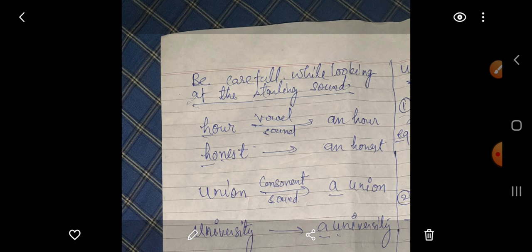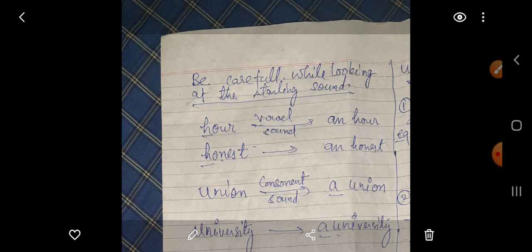In the same way, for example, these are all vowel sounds: a, e, u, o. And if you see consonant sounds, ka is a consonant sound, kha, ga, pa, pha, ba, ma are consonant sounds. So these are vowel sounds, and ka, kha, pa, pha and all that are consonant sounds.